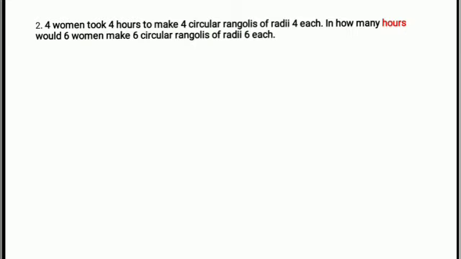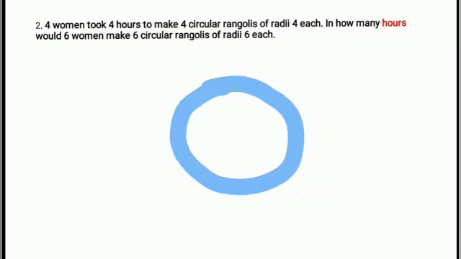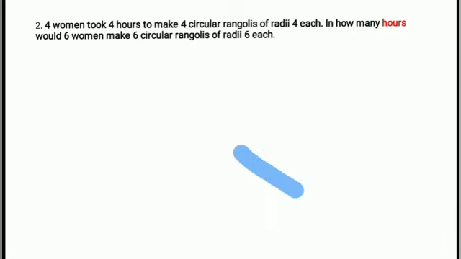Please look at the question. 4 women took 4 hours to make 4 circular rangolis. Rangolis are basically what are made in offices and schools during some special occasions, okay? Of radii 4 each. In how many hours? I'm supposed to find out the hours. So I've also highlighted it. With 6 women make 6 rangolis of radii 6 each. We all have done the unitary method in our school days. Now it is a bit advanced, but not really tough. Try solving this.